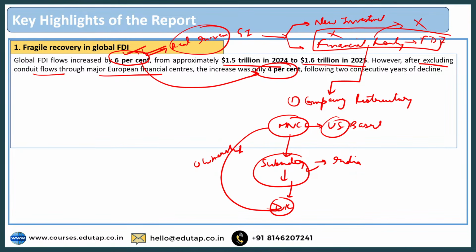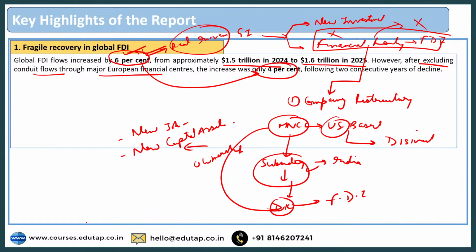Now, what will you see on the papers? On the paper, you will see that the US based company has done disinvestment in India, whereas the UK based company has done the FDI. But if I ask you whether this form of FDI has led to the creation of new jobs, the answer is no. Has it led to the creation of new machinery or other new capital assets or a new factory? The answer is no. So are you going to consider it a real form of FDI? The answer is no. And this is what I'm talking about when I say financial routing. It can be in different types of scenarios. This is just one example.